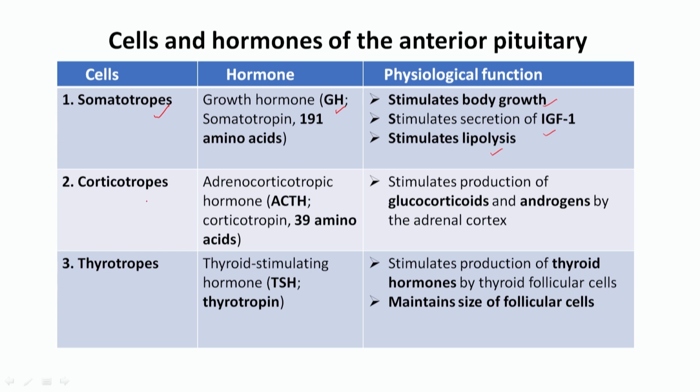Then the next cell is called corticotropes. Corticotropes secrete ACTH, and its function is stimulation of glucocorticoids and androgens by the adrenal cortex. The next cell is called thyrotropes. They secrete thyroid stimulating hormone, TSH, and its function is to stimulate the production of thyroid hormone by the thyroid follicle.